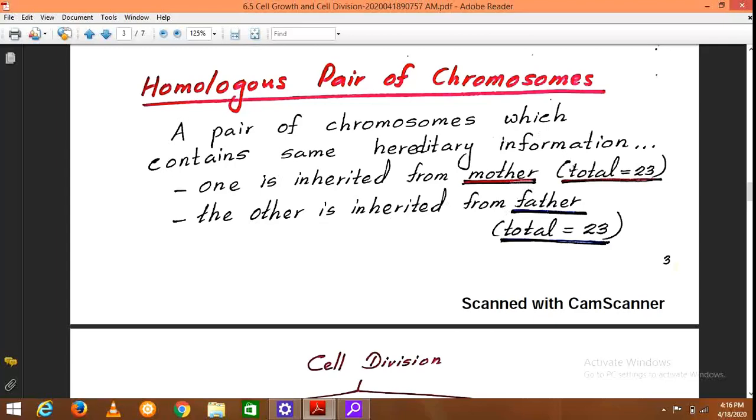So there are 23 chromosomes in total which are inherited from the mother's side and 23 chromosomes which are inherited from the father. Altogether there are 23 pairs of chromosomes. Therefore, a homologous pair of chromosomes is a pair of chromosomes which contain the same hereditary information.